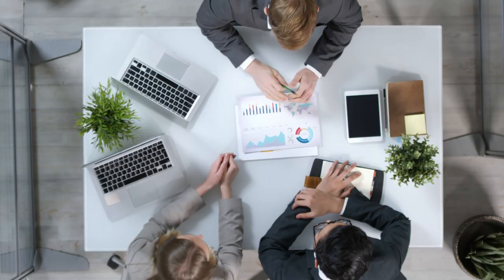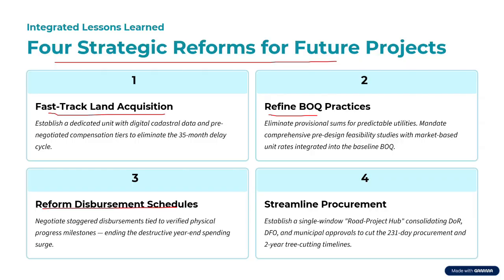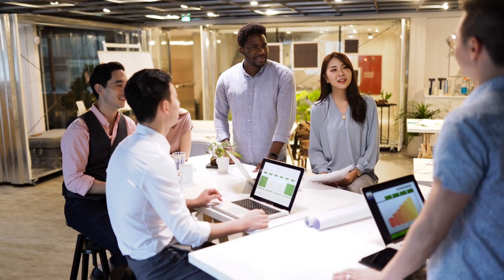We need to have a disbursement schedule. From the disbursement schedule, we need to have a schedule that verifies the physical progress milestone, ending the destruction in spending, how much we spend, what value we get. We need to understand the balance management in the schedule-wise also.